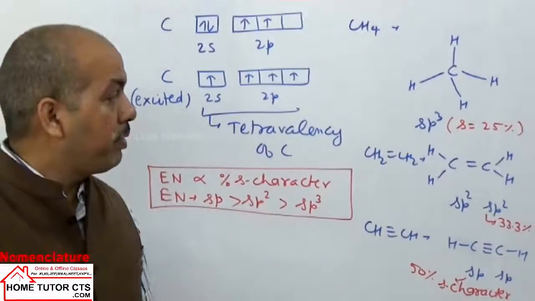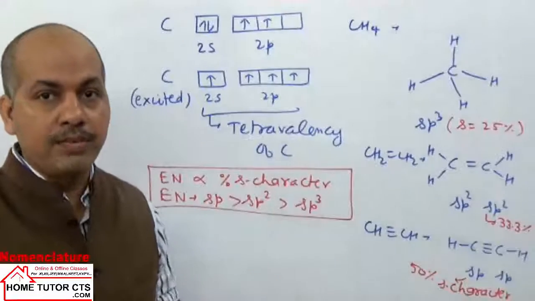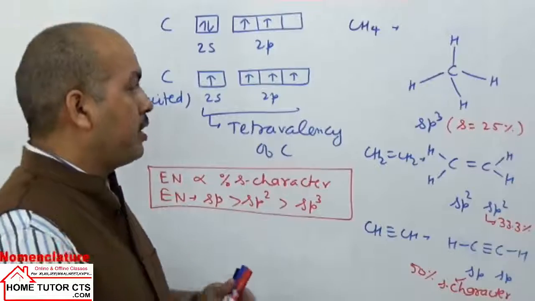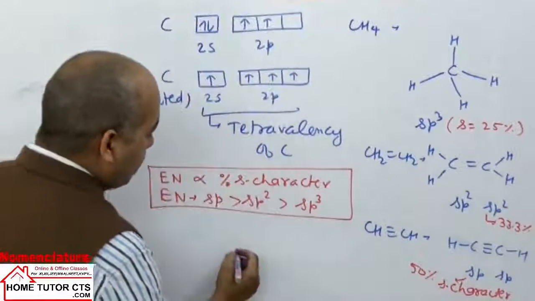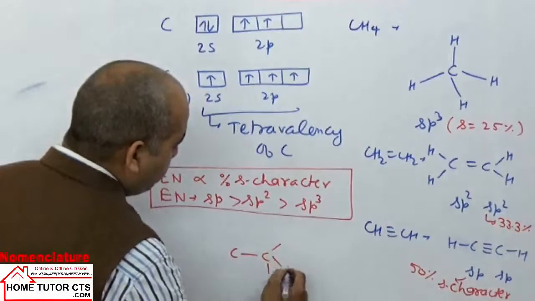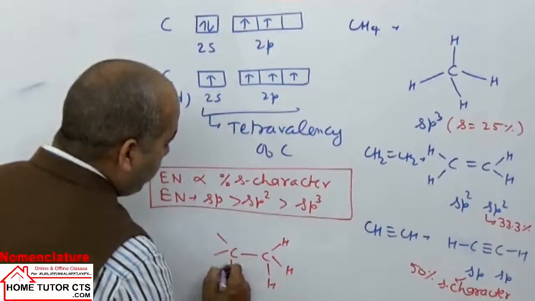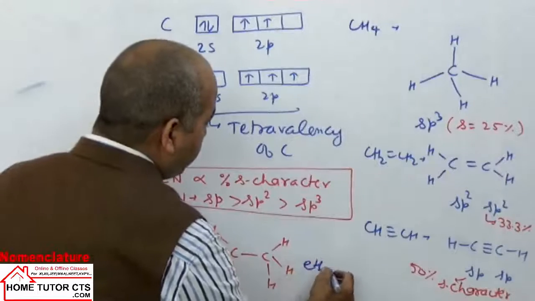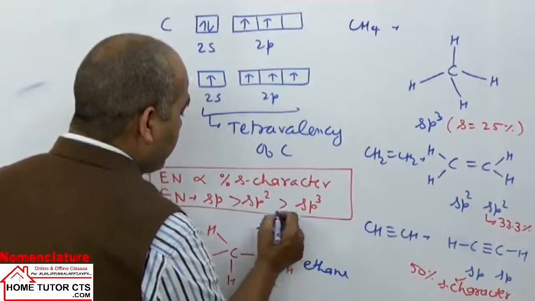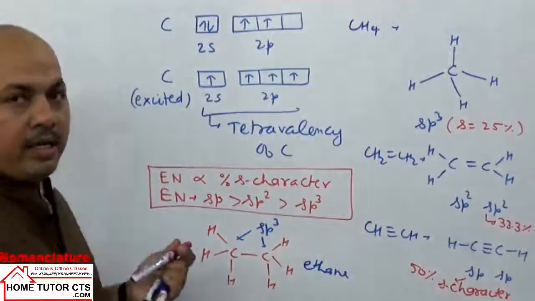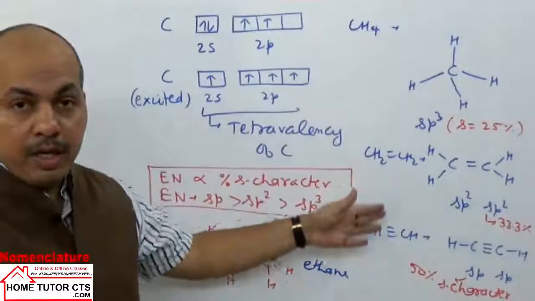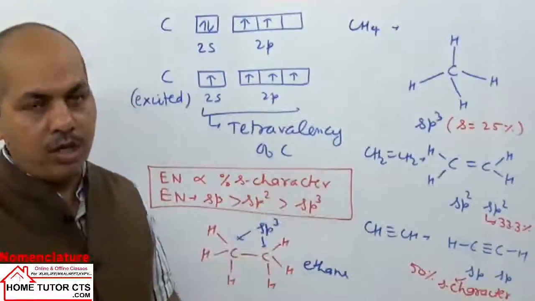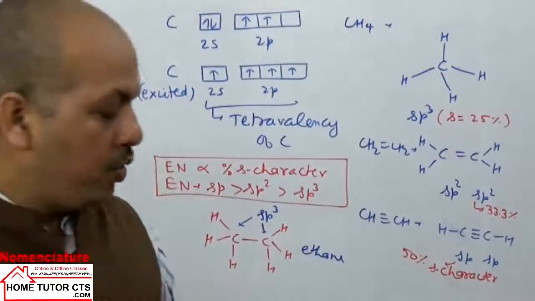Now this structure can be explained by using ball and stick models, or using space filling models. It is methane. If I write ethane, it can be explained and both can be explained. In ethane also, both carbon atoms are sp3 hybridized. I'll explain first the space filling model for methane and ethane, and then I'll explain them using the ball and stick model. See, this can be taken as a methane molecule.